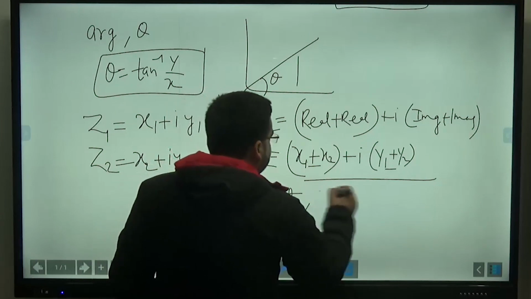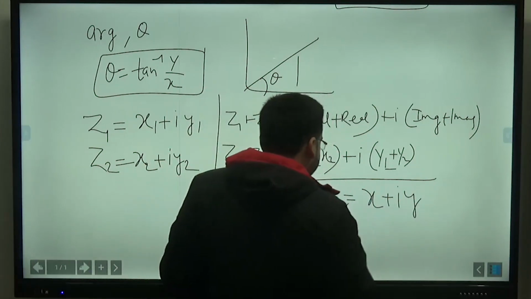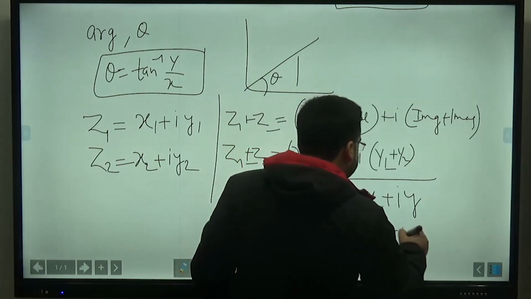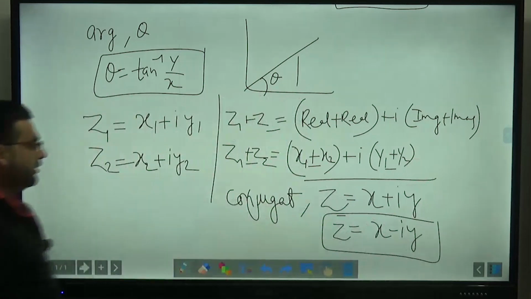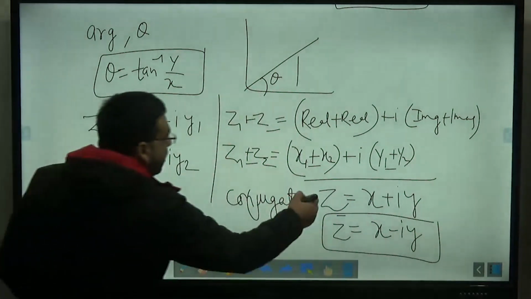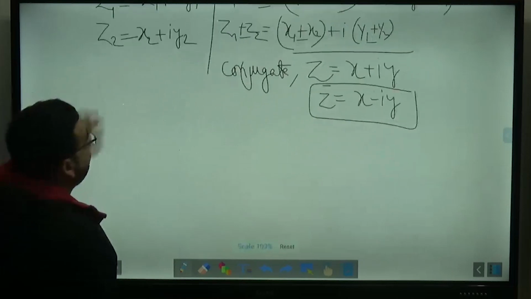So for example, a complex number z is x plus iy, then z bar will be equal to x minus iy. This is called the conjugate of a complex number. After the conjugate, I told you that there are some properties which will be beneficial for us in calculation of everything.